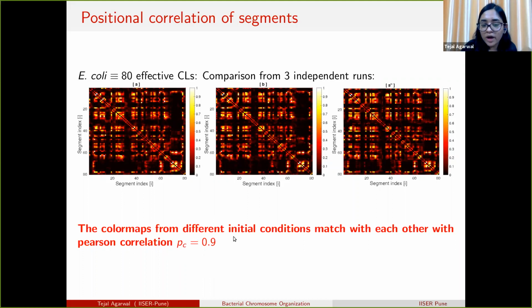A value of 1 for Pearson correlation says that the two random variables are highly correlated with each other. So here we can say that these three color maps are statistically similar.